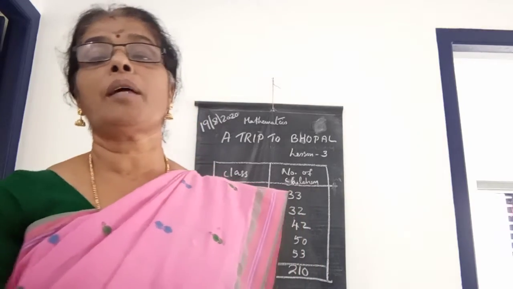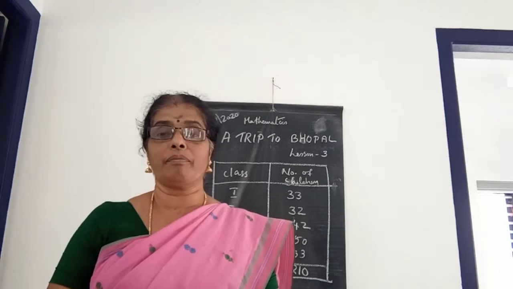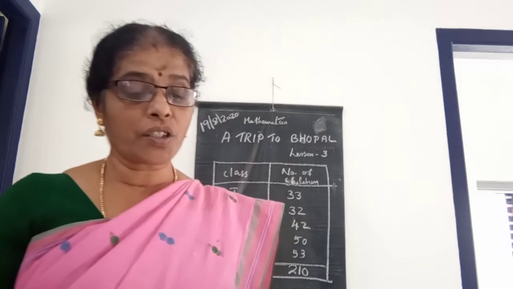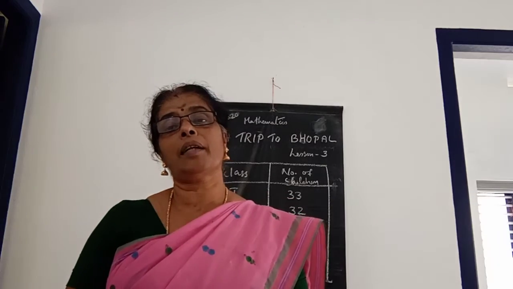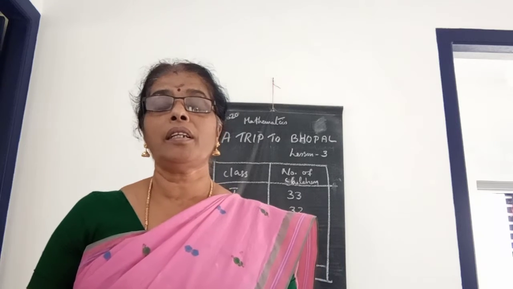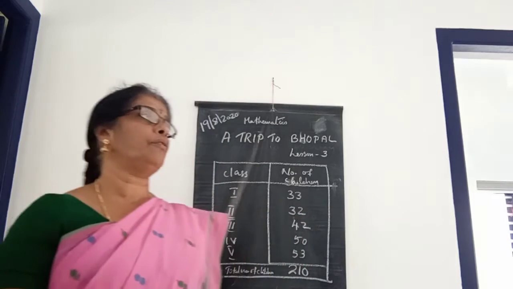What is the number of seats in a bus, children? 50 seats in one bus. Number of seats, that is 50. And here let us see how many children are going. Then we know the number of seats in a bus, that is 50. Then we want to know how many children are going to the trip. Then the number of children we want to know.